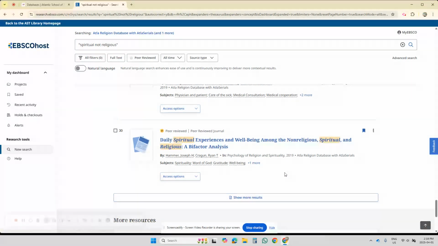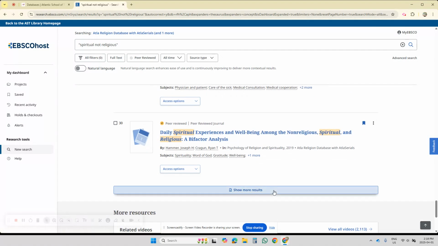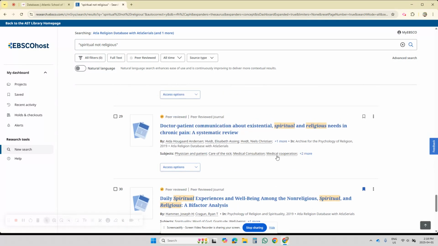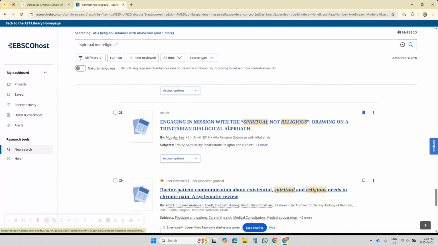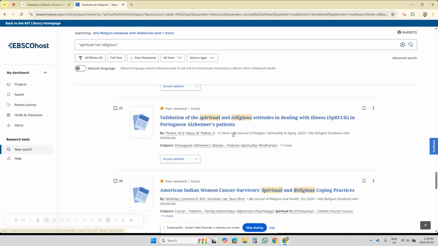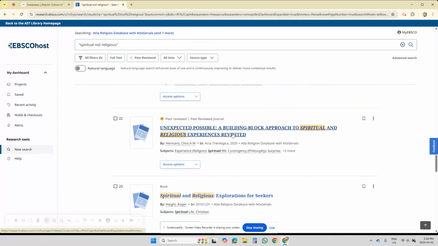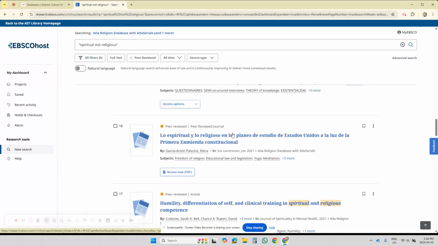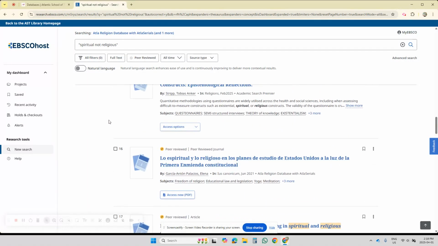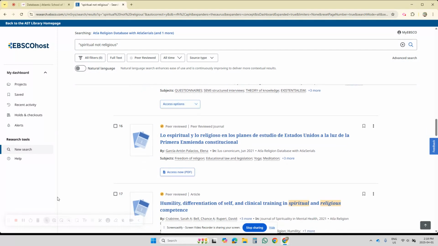Let's keep scrolling a bit. I'm noticing not a lot of full text articles. And how can I tell what's full text? Well, let's take a look. I'll show you. It's a lot. All right, here we go. So the number here, number 16, you notice right here,